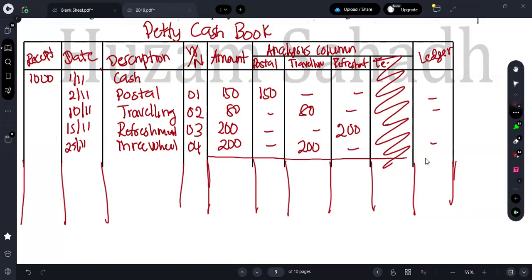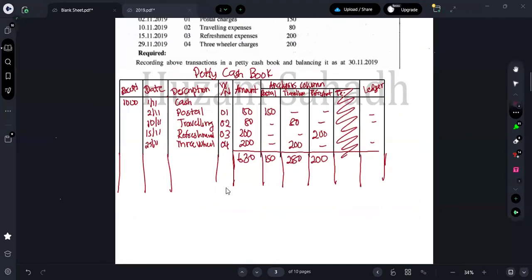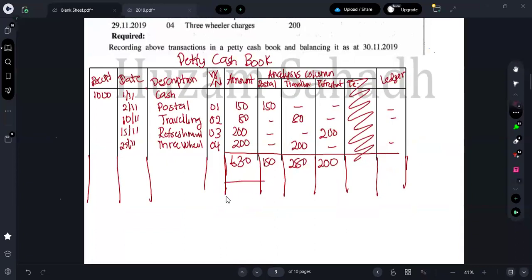So first thing you should do, get the total. When you are getting the total, here it's 200, here it's 280, here it's 150. So 280 plus 200 will be 480, 530, 630, right? So here I can put 630. Now, which one is the highest amount, guys? Now, by leaving one line, you should draw the total line, comparing the debit side and credit side.